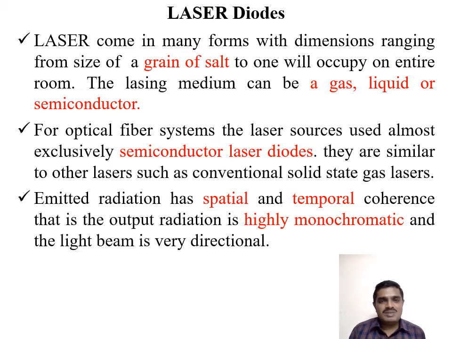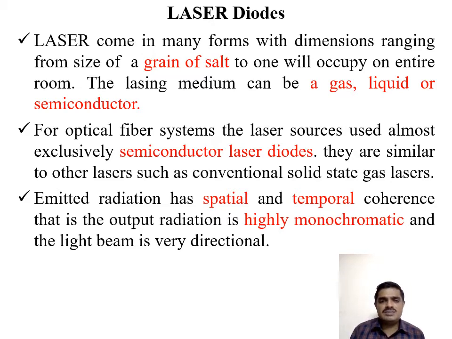The laser came in many forms, with dimensions ranging from the size of a grain of salt to ones that occupy the entire room. Laser means light amplification by stimulated emission of radiation. So there are different forms of laser lights, right from a grain of rice or grain of salt to one which occupies the entire room size.